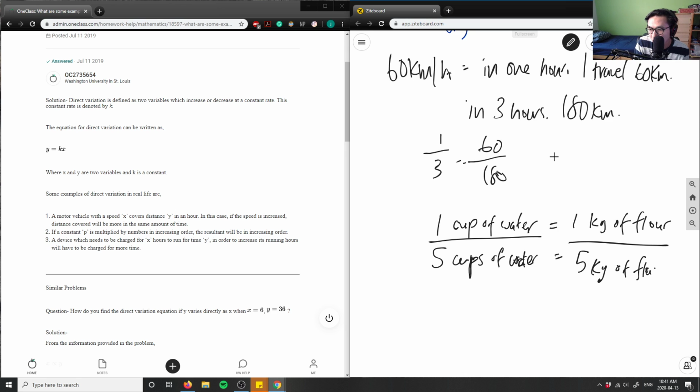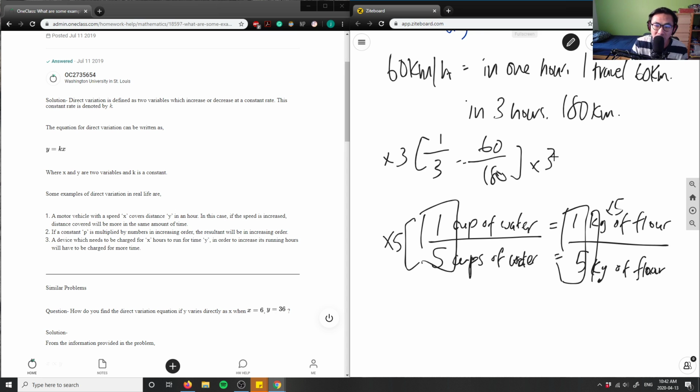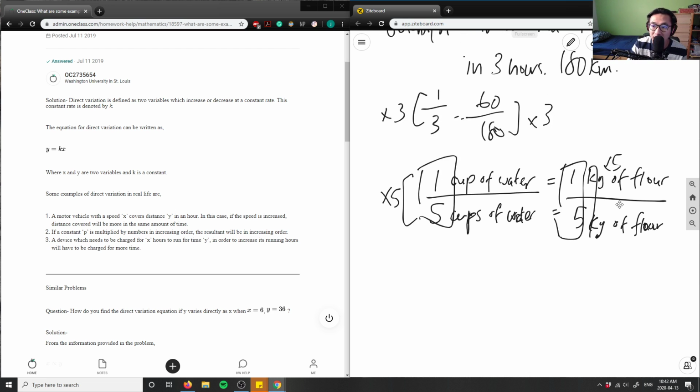So again, these here are directly varied or directly proportional, because I'm multiplying the thing by 5. Same here, I'm multiplying each side by 5. In this case, I was multiplying each side by 3. So again, these things are proportional, but they also have direct variation.